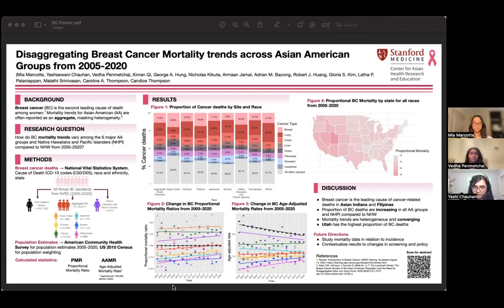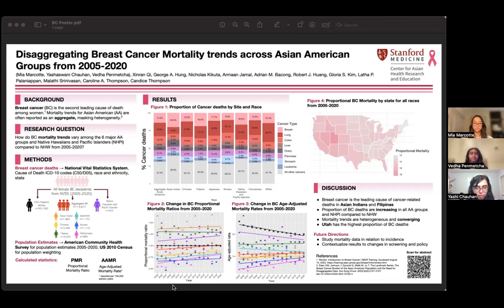For our denominator data, we used the American Community Survey to estimate the total population from 2005 to 2020, and the U.S. 2010 census to conduct age standardization. We aim to calculate a cancer proportional mortality ratio and an age-adjusted mortality rate to see how these values changed over time. For our results, we have 4 key figures to report.